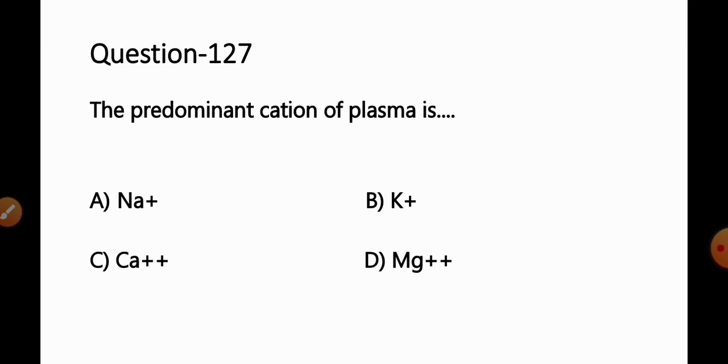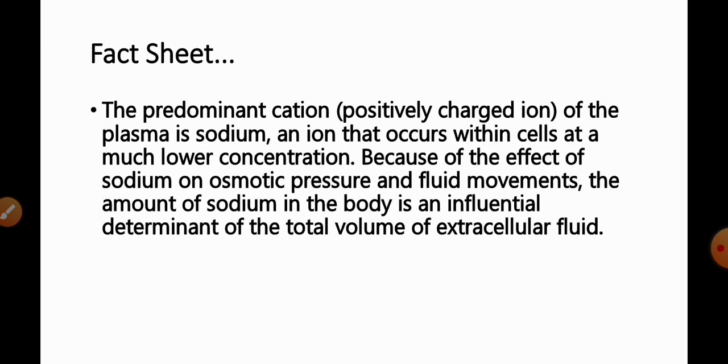Move to the next question, number 127. The predominant cation of the plasma is option A, sodium, B, potassium, C, calcium, D, magnesium. Fact available for this question: the predominant cation, or positively charged ion, of the plasma is sodium, an ion that occurs within the cell at much lower concentration.